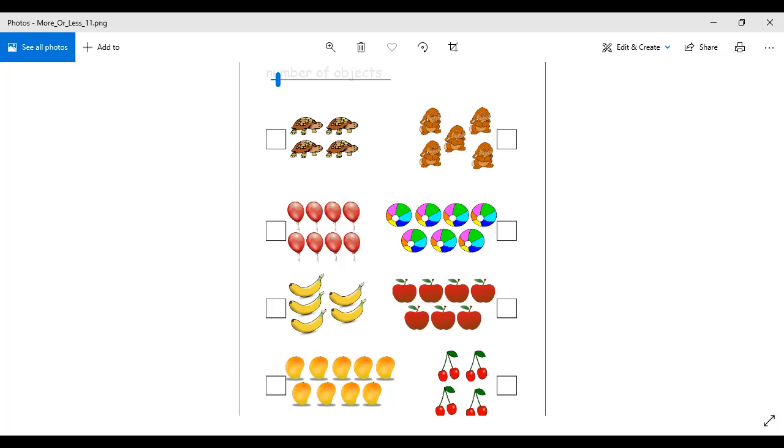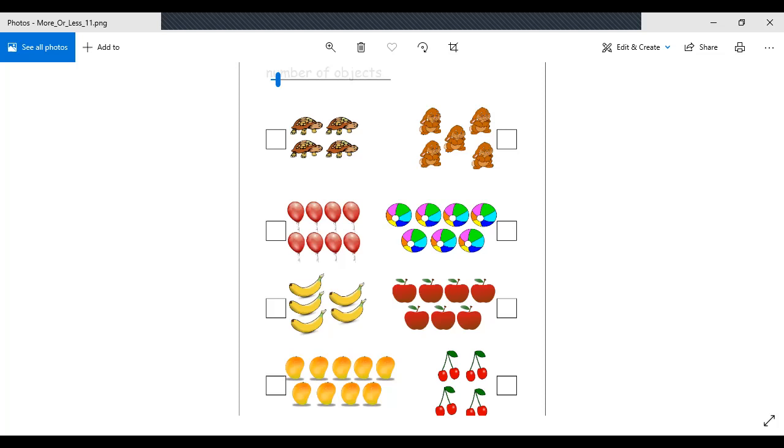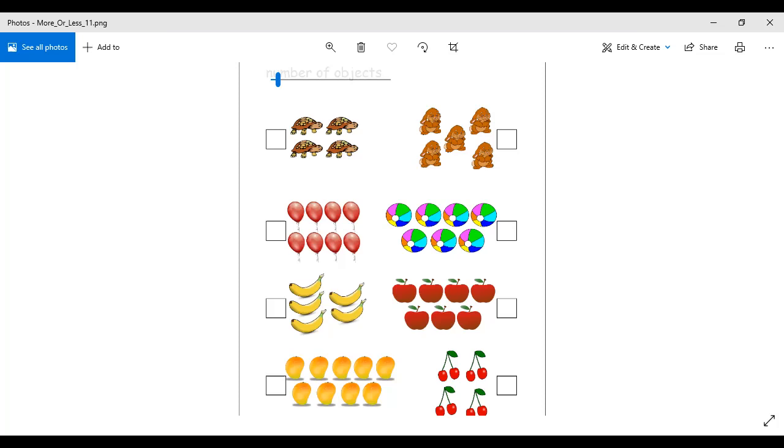And who is going to tell me this last one? Yes, Alize. How many mangoes are there? 9. How many cherries are there? 8. So which is in more quantity? Mangoes. Very well done. Okay, class.